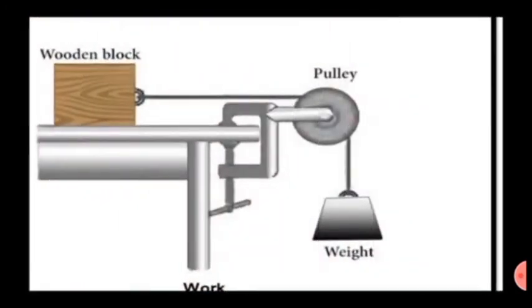In the figure, you can see a string is attached to a wooden block on a table and it is passed over a pulley and tied to a weight. On applying a sufficient weight, the block will be seen to move. Now, which force is being applied here? How can this force be increased? What will happen on applying more force?